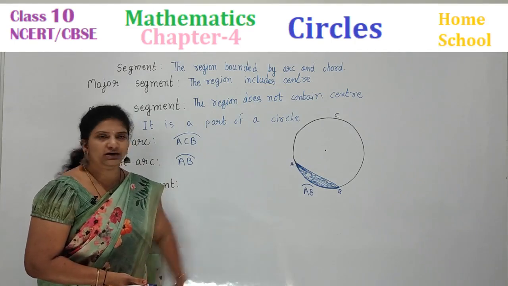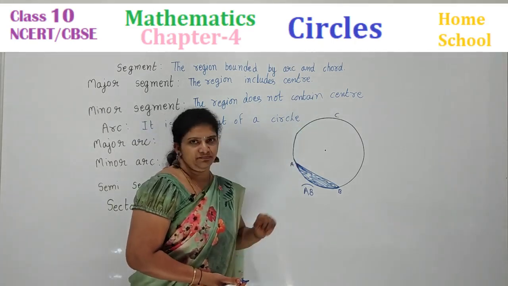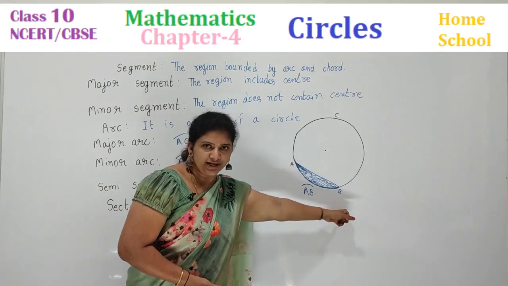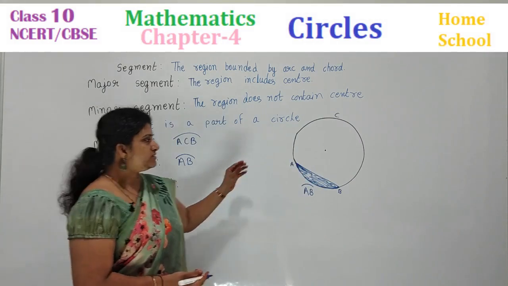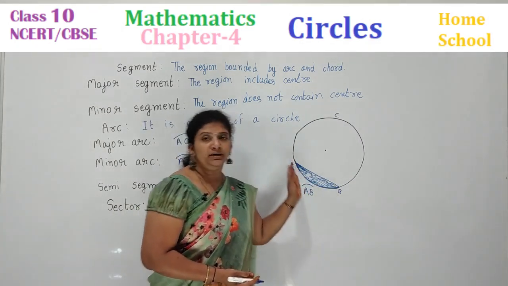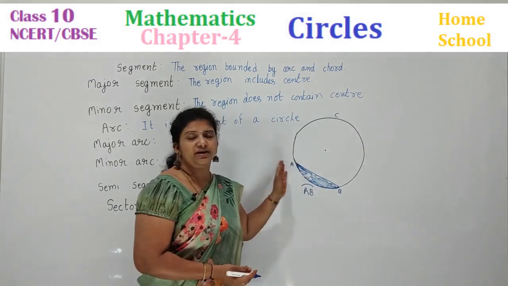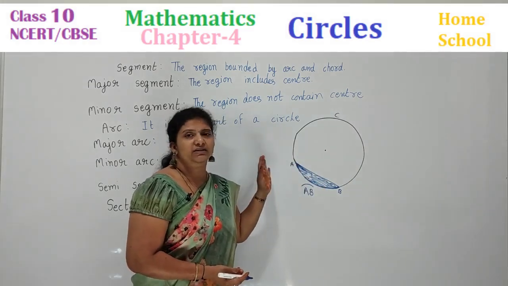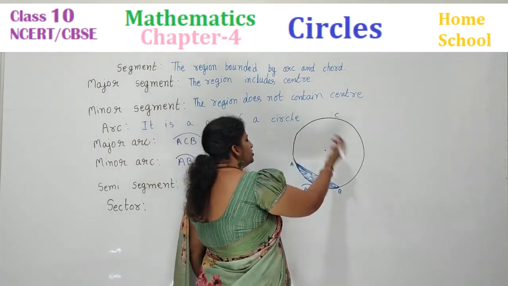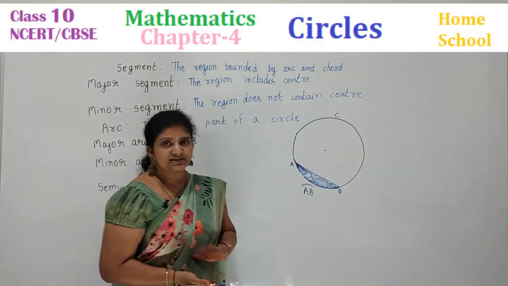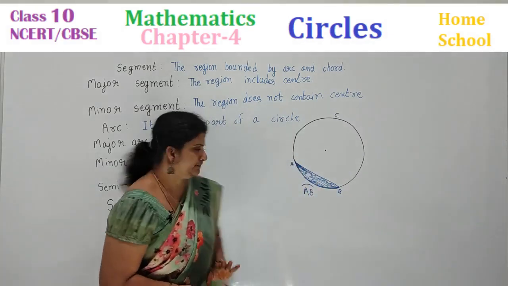If you want, you may write one more letter also. So in order to differentiate, I have written C here. ACB is a major arc, AB is a minor arc. Means only the outer part of a circle, means the curve, the circumference, we deal with the arc. Arc is only the boundary, children, it does not contain the inside. Whereas a segment is the complete region bounded by arcs and chords.